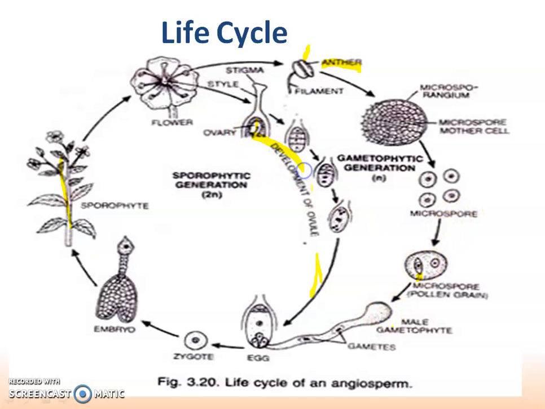The ovary will develop and it will form the ovule. This ovule contains the egg cell. This egg cell is fertilized after pollination by the pollen grain through a pollen tube. The pollen grain contains the gametes and they enter the pollen tube, enter the egg cell, and a zygote is formed. This zygote will develop into an embryo and then a new plant is formed. So this is the life cycle of an angiosperm.